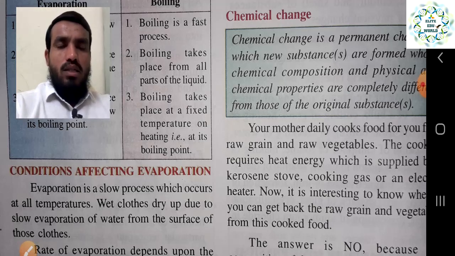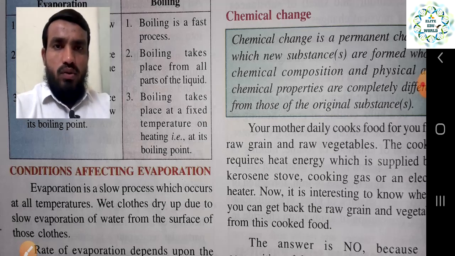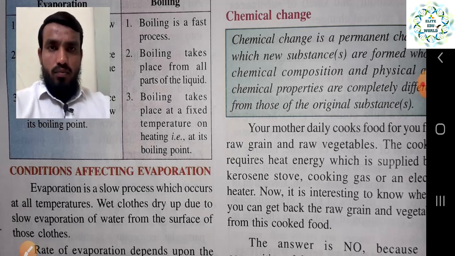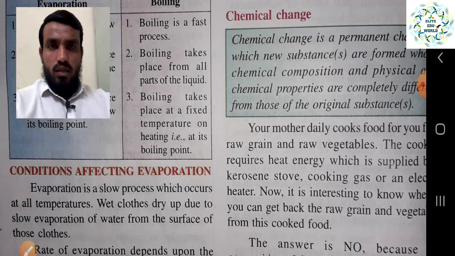Many examples we have seen, like your mother cooking food. Before it was raw material, and after cooking we cannot change it back to the normal stage. It is an irreversible reaction, a chemical change, and a new substance is formed. If you take raw rice, it is hard and you cannot eat it properly, but after cooking it becomes soft and we can eat it easily.